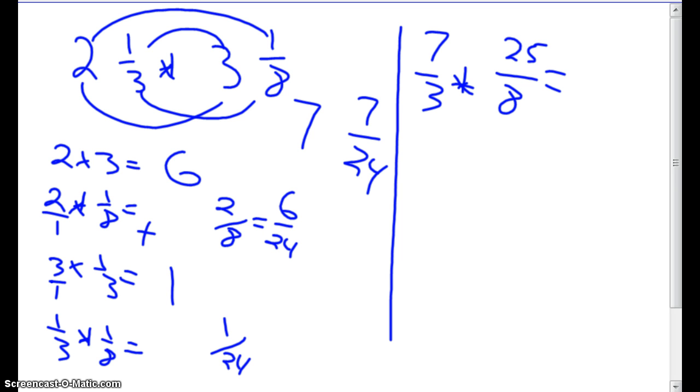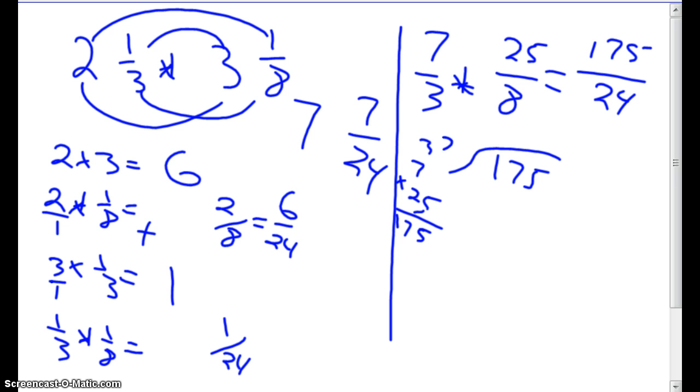7 times 25. Ooh, what? 7 times 5 is 35, right? 7 times 2 is 14 plus 3 is 17. Making sure you guys are with me. So I have 175 over 24. This is what I mean by when you have a large denominator and a whole number, using this method, you can start to get some pretty big numbers. You know that. So then you have to do 175 divided by 24 to convert it back, right?